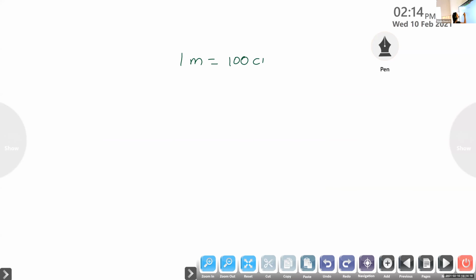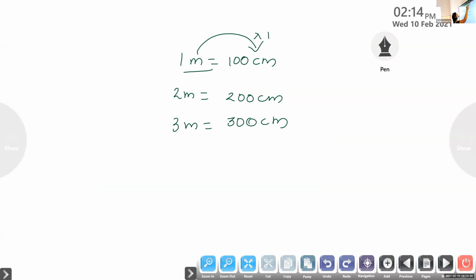So 2 meters equals how many centimeters? 200 centimeters. 3 meters equals 300 centimeters. So, my dear children, to convert from meter to centimeter, multiply by 100, like rupees to paise. Very good. We have to multiply by 100.